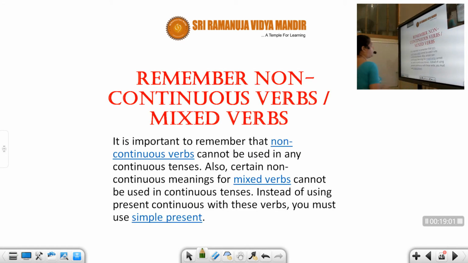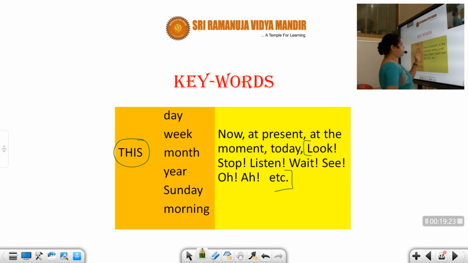Okay. Now remember non-continuous verbs, mixed verbs. What are non-continuous verbs and mixed verbs? It is important to remember that non-continuous verbs cannot be used in any continuous tense. A very, very, very important part, student. I just now told you, we have some keywords.